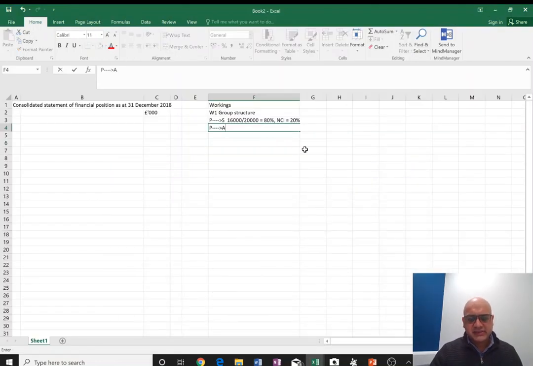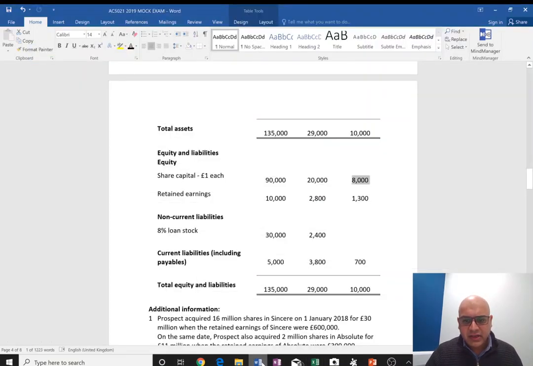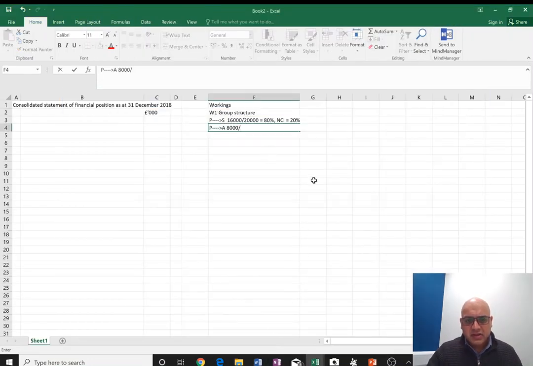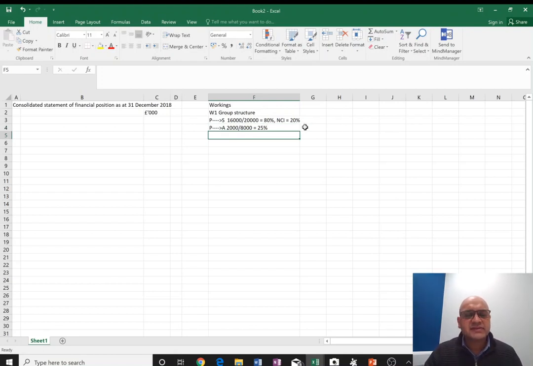Okay, so let's do the calculation: 2,000 out of 8,000. So 25% shareholding, which means Sincere is a subsidiary and Absolute is what? It's an associate, because the parent has a 25% shareholding in the associate.